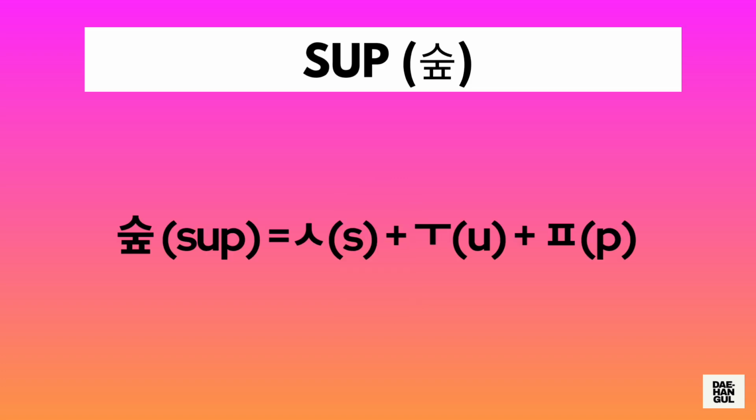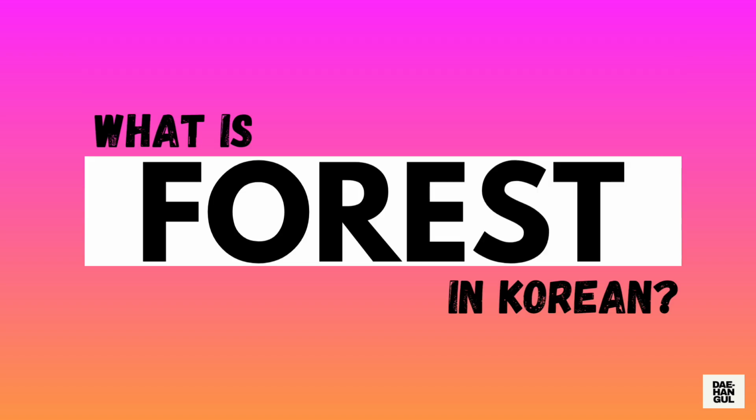How do we write forest in Hangul? This is composed of one syllable with 3 characters. So in order to write this, we need to draw a siot character, followed by an u character, followed by a piep character. Again, that's siot, u, and piep. And then we just need to combine these 3 characters to write forest in Hangul. And with that you've already learned what is forest in Korean.